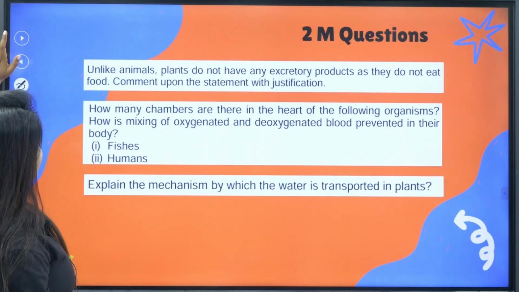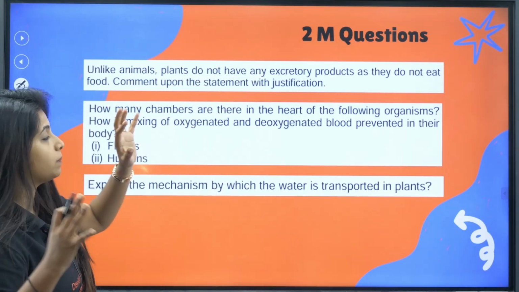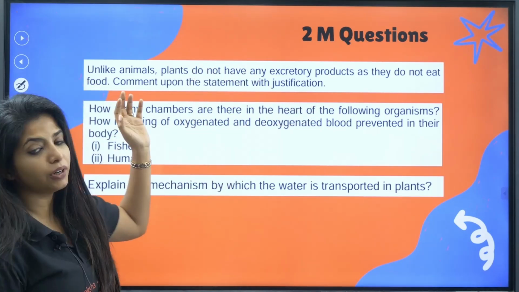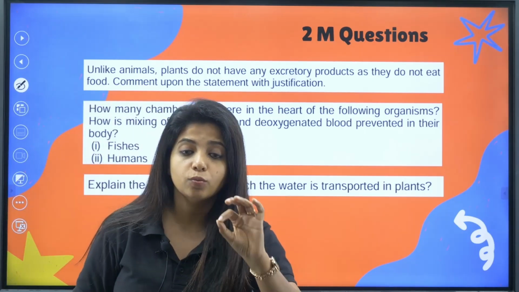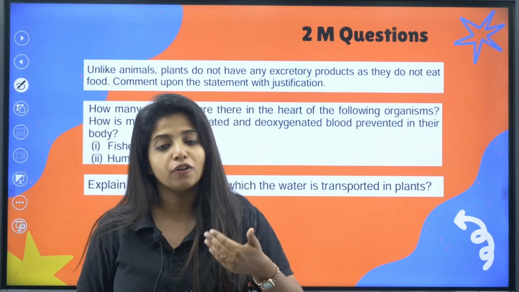Okay. Now, this is a 2-marker question that has come this year in the sample question paper. Unlike animals, plants do not have any excretory products as they do not eat food. Is that true? Don't they excrete? Comment upon the statement with justification. This is one of the most repeated concepts out there. It can also be asked: what are the excretory products of plants?